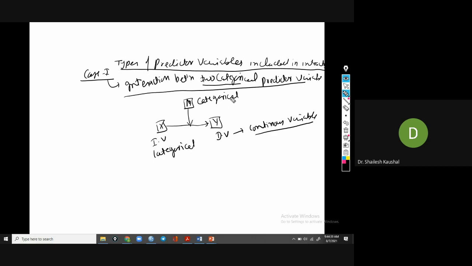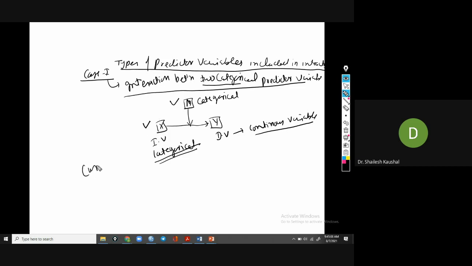Categorical means nominal scale question. The dependent variable will always be continuous, meaning interval or ratio scale. The first condition is that both independent and moderator variables are categorical, or nominal scale, meaning mutually exclusive: yes, no, high, low.